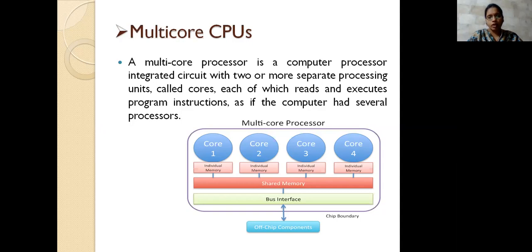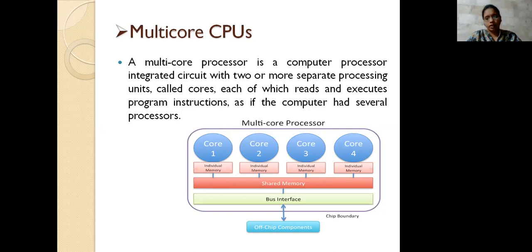What the core represents here is the processing unit you are using. What the processing unit does is read the instructions from the program or from the user, and then execute the instructions and give the output or the result. So in this diagram we have the multi-core processor representation. Here I am taking four cores.